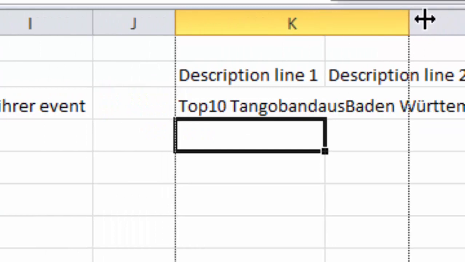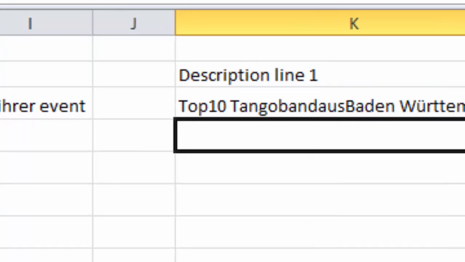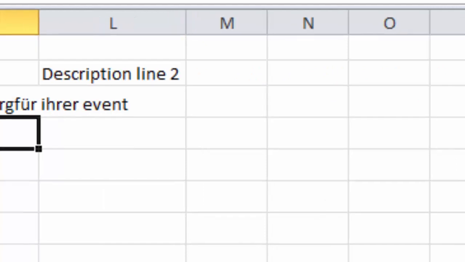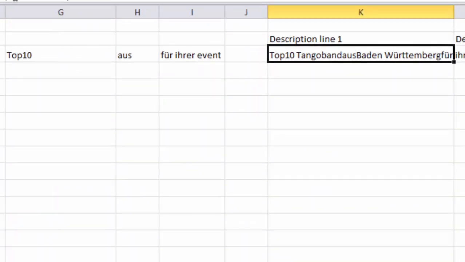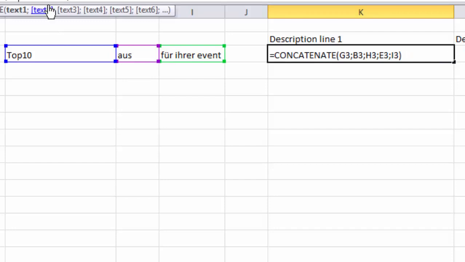So now we have an ad, and of course here I forgot to put all my spaces, so we will just do that. How do I do that? Can I remember it? Is it just putting in a space? No, I don't think so.